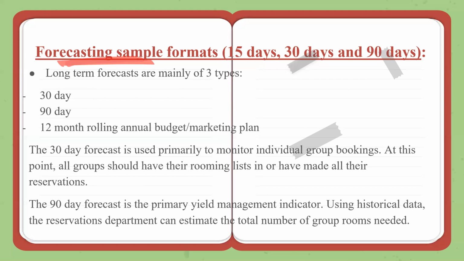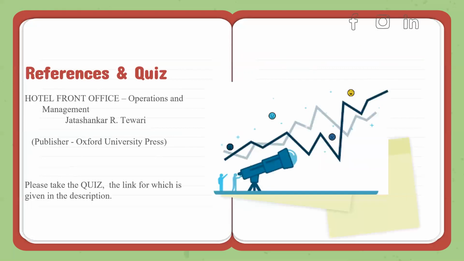The 90-day forecast is the primary yield management indicator. Historical data, the reservations department uses that historical data to estimate for group rooms. So you know your transient guest needs, or your FITs, and then you have your groups. So you can decide accordingly. All right, so this is just a little introduction to these formats. As I said, they are more available online and on your systems in whatever PMS you have in your hotel.